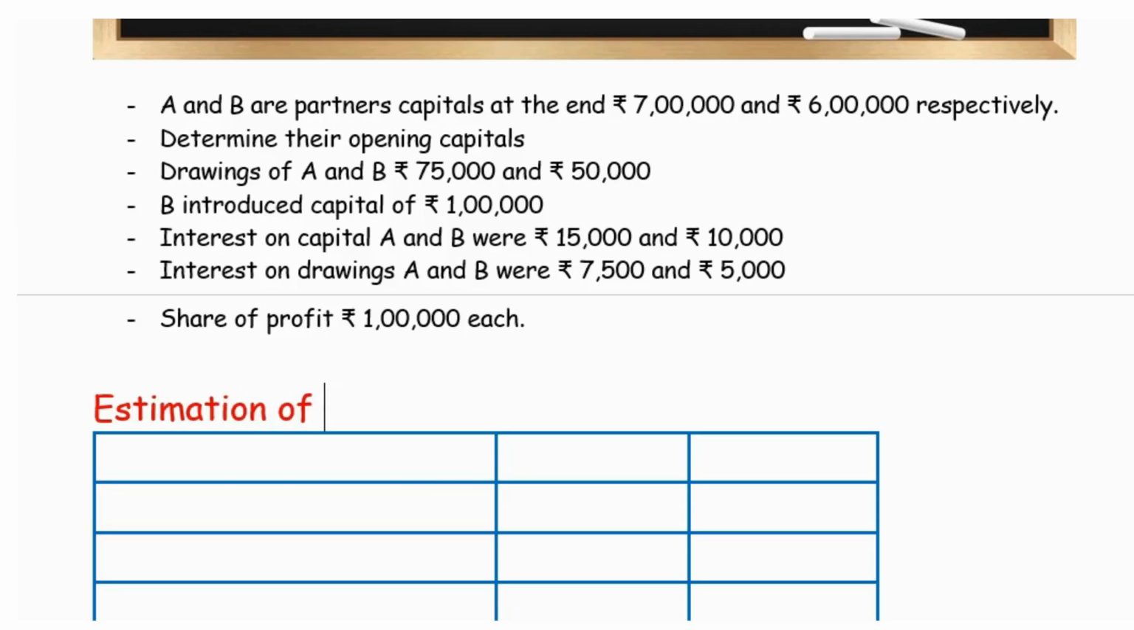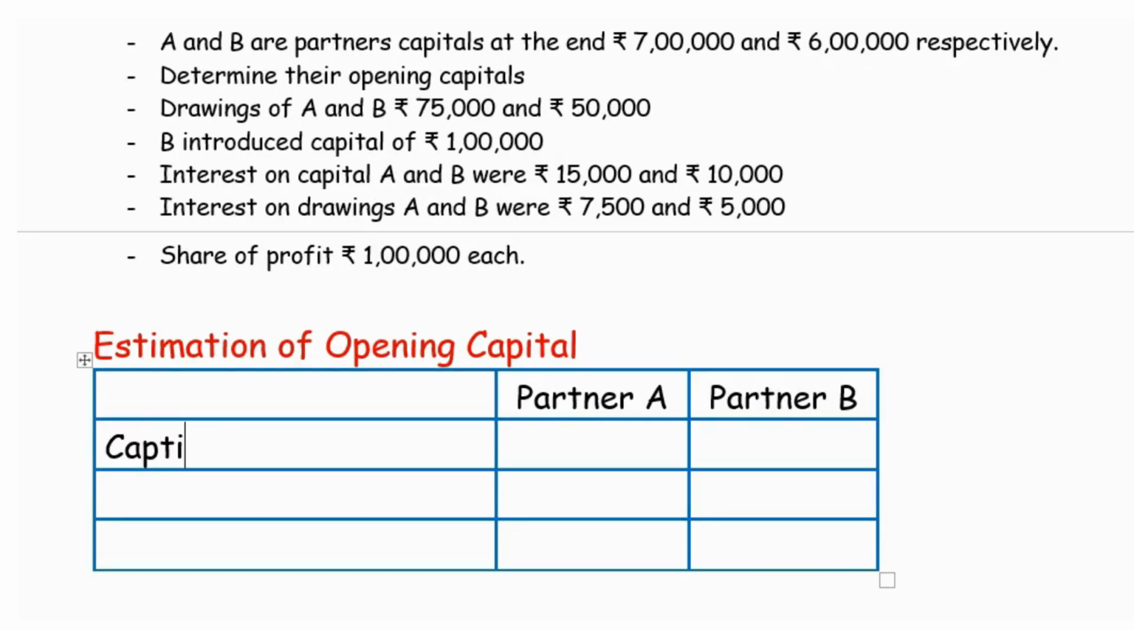Now, estimation of closing capital. We want to know the estimation of opening capital for partner A and partner B. Opening capital we have to estimate. As usual, first capital at end. Capital at end: partner A had 7 lakhs and partner B had 6 lakhs.